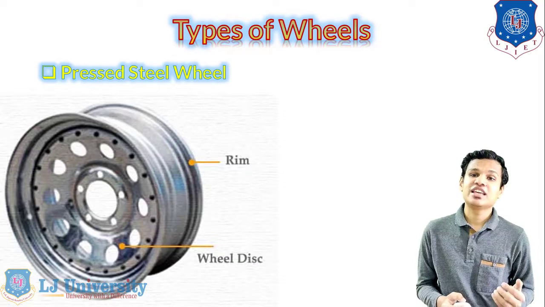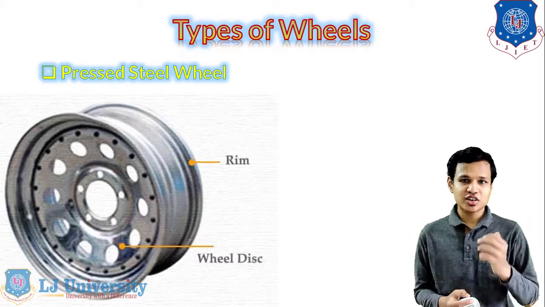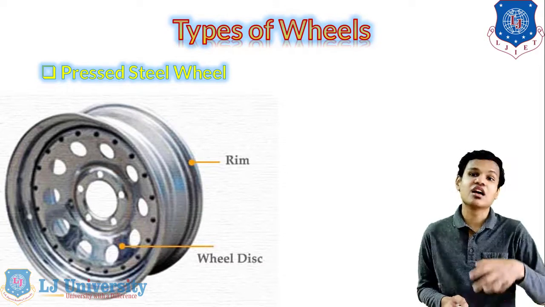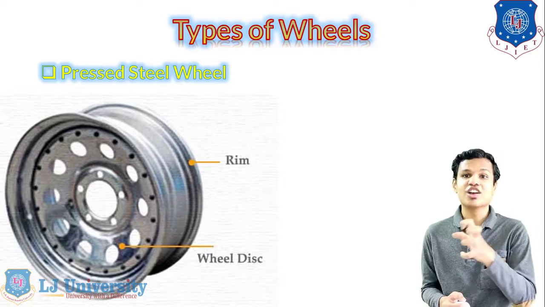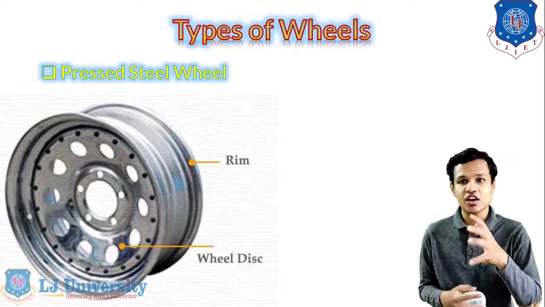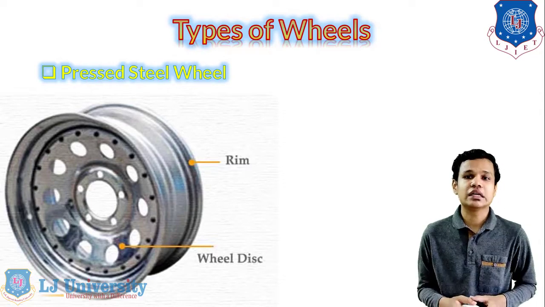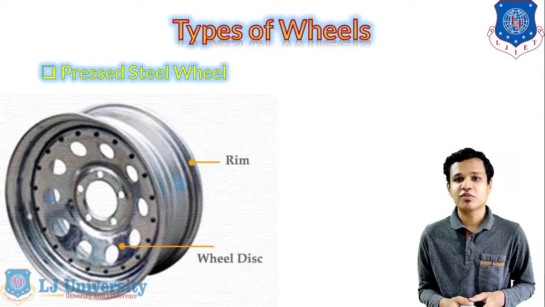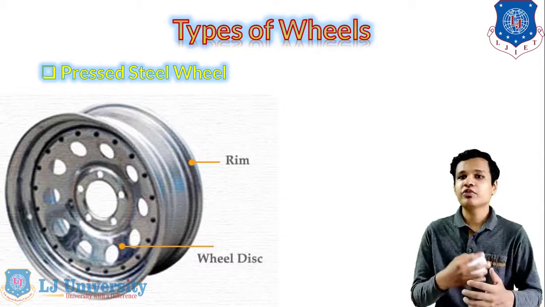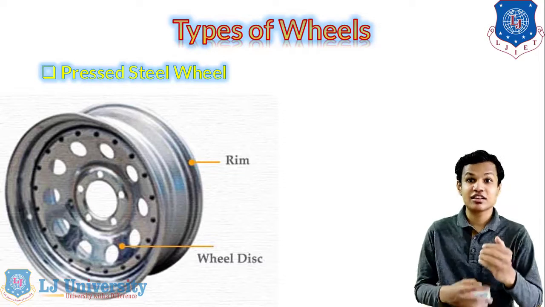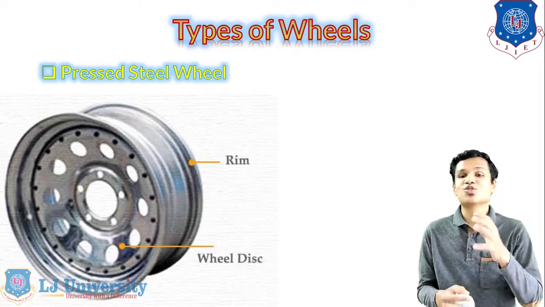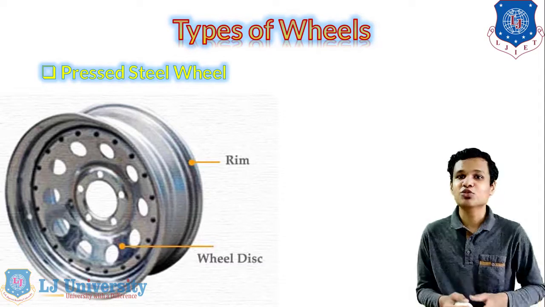We now use a better version of the disc wheel, where alloy is used in place of the steel, which we call the alloy wheels. But if we are using a lower-end vehicle, then the alloy wheel will be costlier for that vehicle. So we will only use this type of wheel, that is a disc wheel with the pressed steel material. But if we want to use better wheels that give us better life, and the weight is lighter in case of the alloys, then those alloy type of wheels can be used.